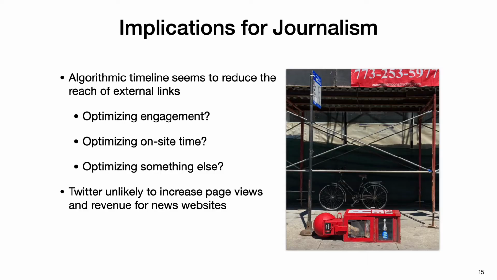Once again, there are a lot more details about our methods and the background and results all in the full paper, so check that out if you're interested. But to wrap up this presentation, I'll now go over a few takeaways. Some of our findings have important implications for journalism. Namely, the algorithmic timeline seems to reduce the reach of external links. This could be because Twitter is optimizing for engagement, or on-site time, or something similar. But whatever the reason, it makes it less likely that Twitter will increase page views and revenue for news websites.